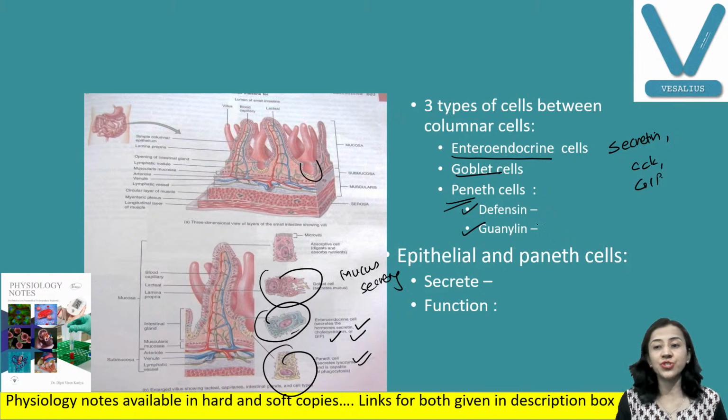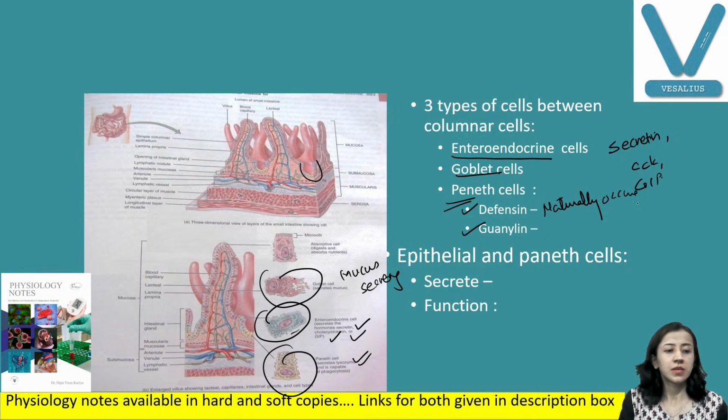Defensins are naturally occurring peptide antibiotics. And guanylin regulates secretion of chloride ions into the intestinal lumen. Chloride ion secretion is affected.